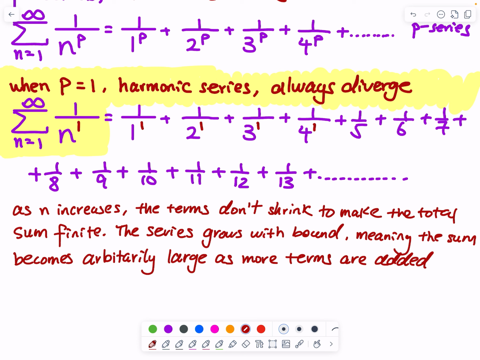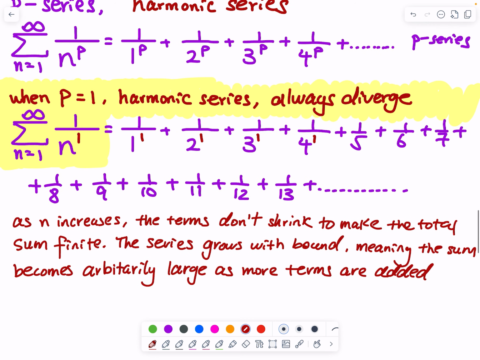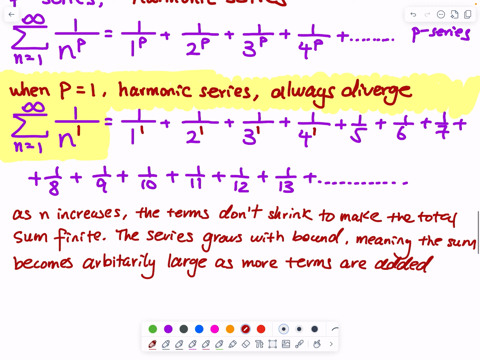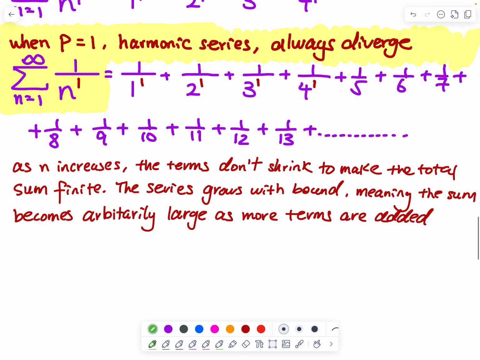All right, that is a harmonic series. And then we have a P series. When p is equal to 1, we have a harmonic series, which always diverges. What about when p is greater than 1? And after that, we will explain what happens when p is between 0 and 1. Okay, let's do the next part. The next part is when p is greater than 1.